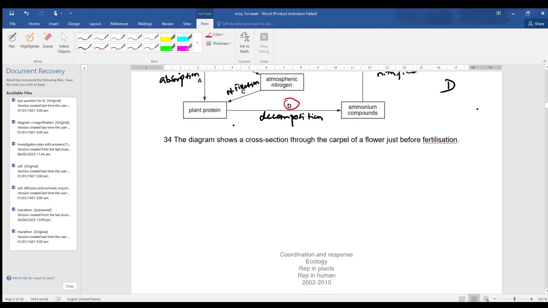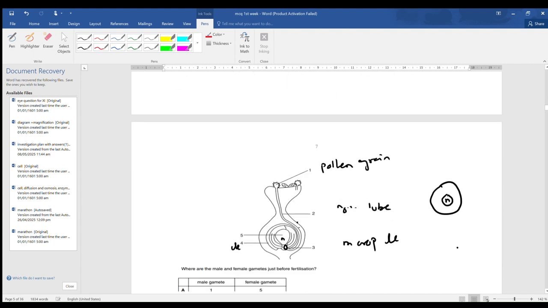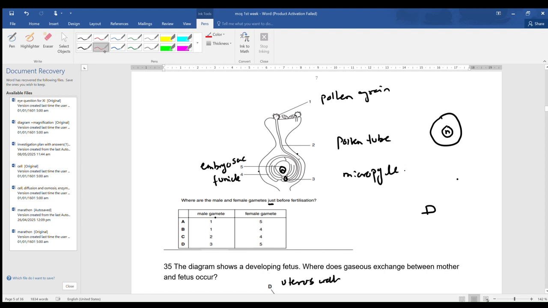Now the diagram shows a cross section through a carpel of a flower just before fertilization. Just before fertilization is the keyword. Where are the male and female gamete just before fertilization? We know that the female gamete is present in the embryo sac. So this is the embryo sac, and just before the fertilization, the male gamete is located in the pollen tube near the micropyle.